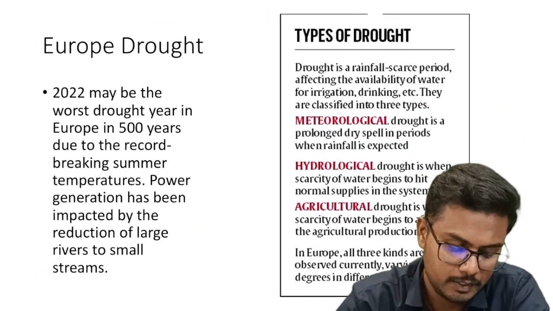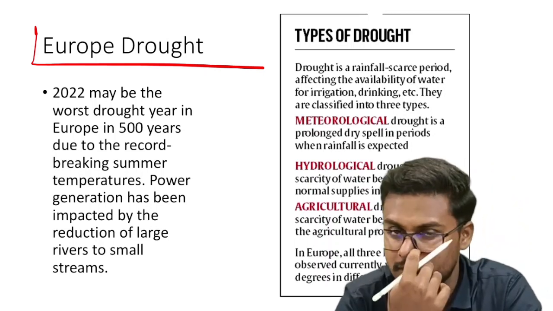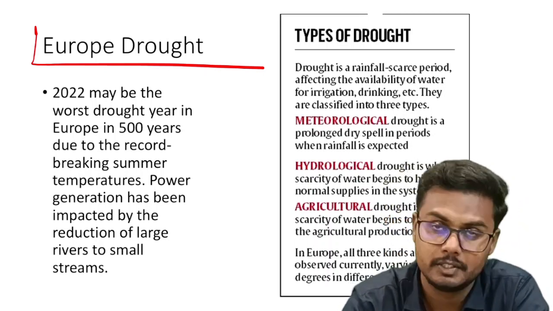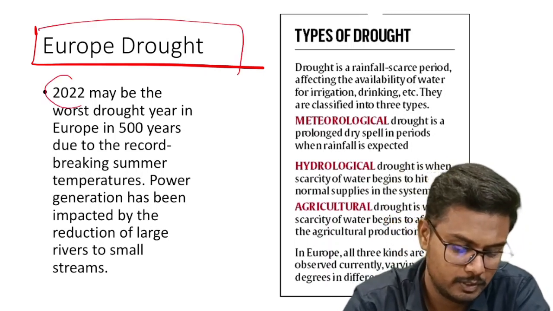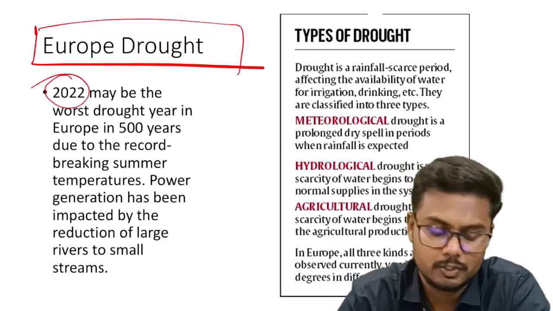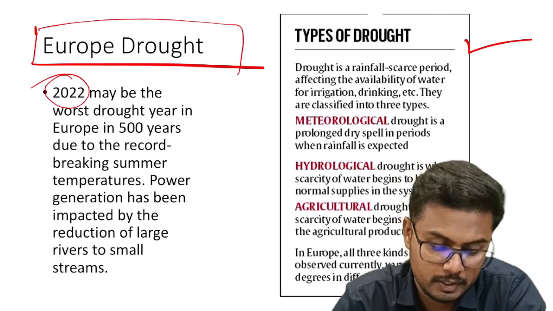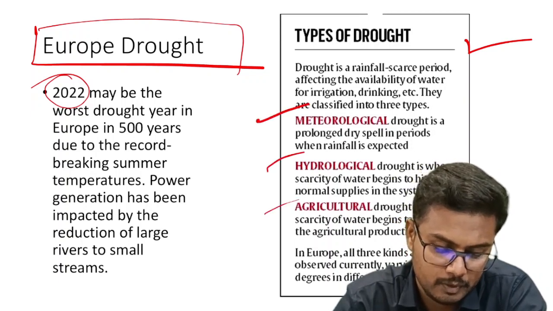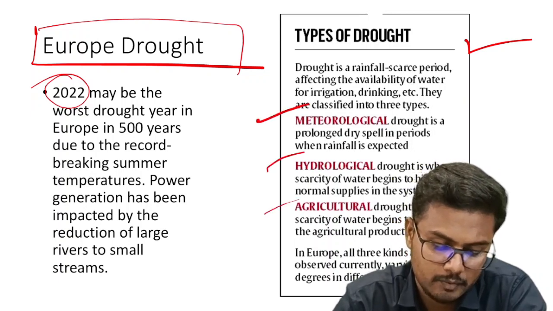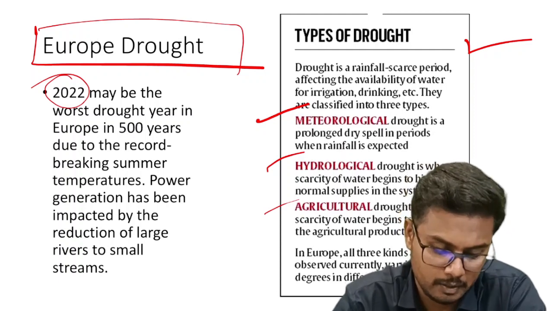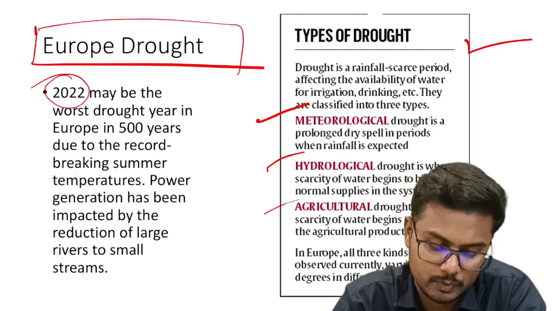Right. Next, Europe experienced one of the worst droughts in the recent past. It was experienced in the year 2022, and based on this topic, we need to understand the different types of drought. There are basically three types of drought. One is meteorological, which is a prolonged dry spell in periods when rainfall is expected. The next one is hydrological.